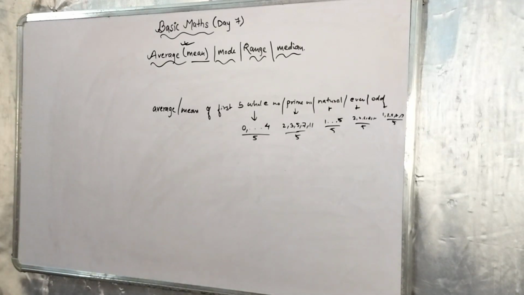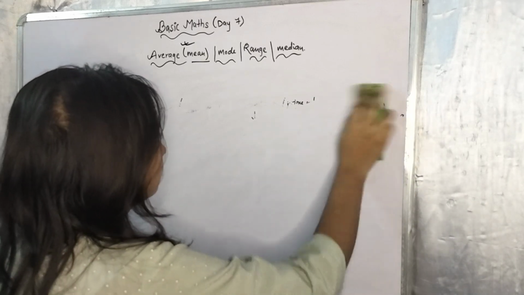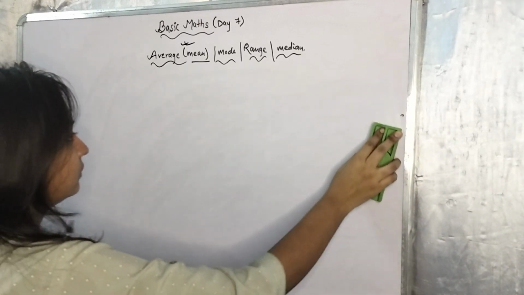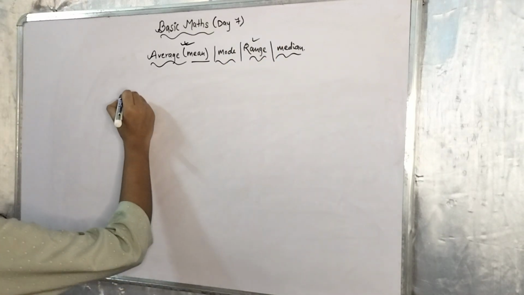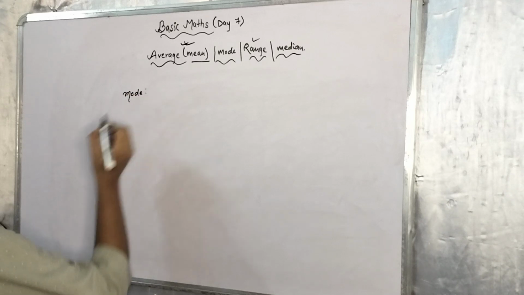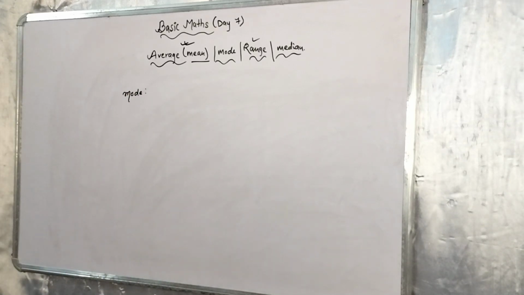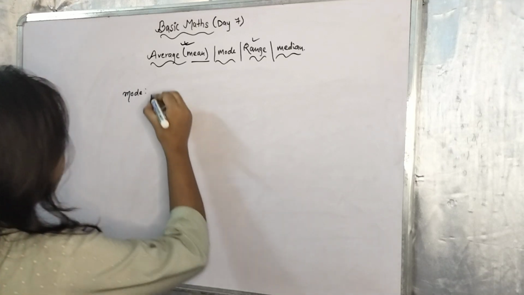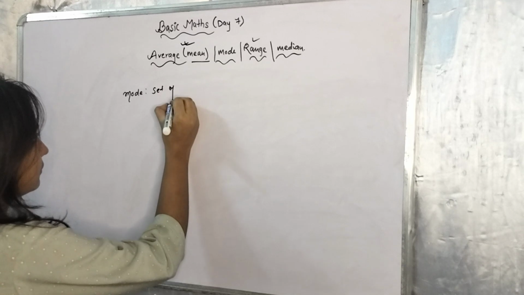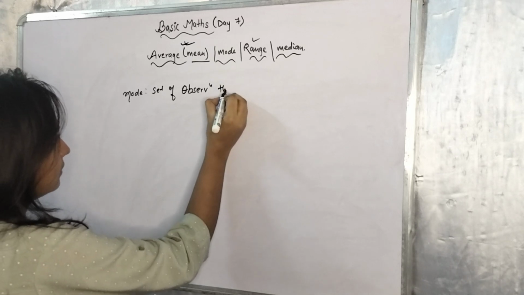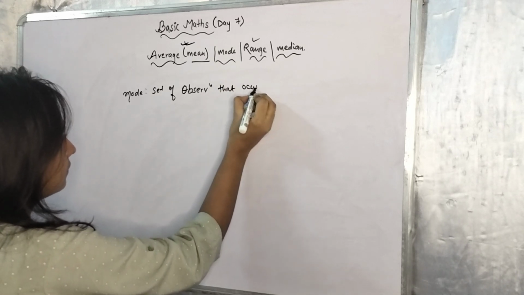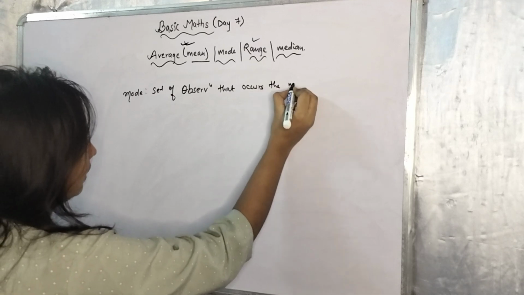The main formula is the sum of all the observations given divided by the total number of observations. So now moving forward to mode. Mode is again very easy, one of the easiest. Mode is the set of observations that occur most often. It means the observation that occurs the most.